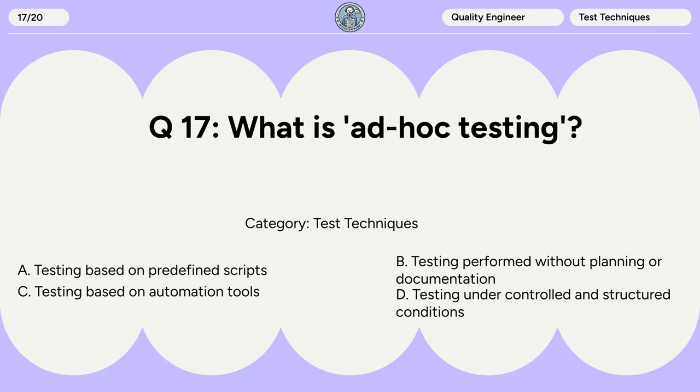Question 17. What is ad hoc testing? A. Testing based on predefined scripts. B. Testing performed without planning or documentation. C. Testing based on automation tools. D. Testing under controlled and structured conditions.